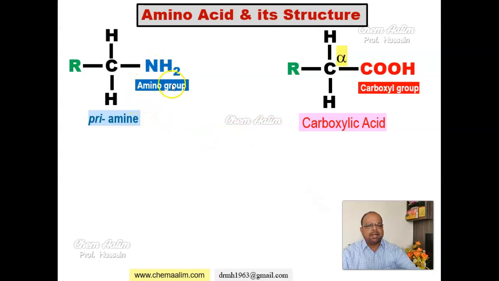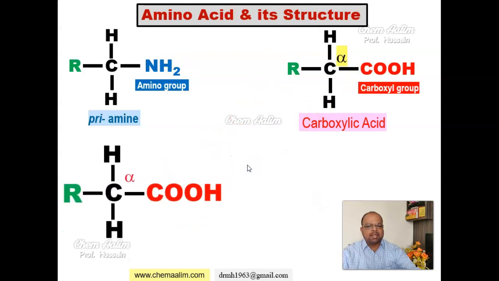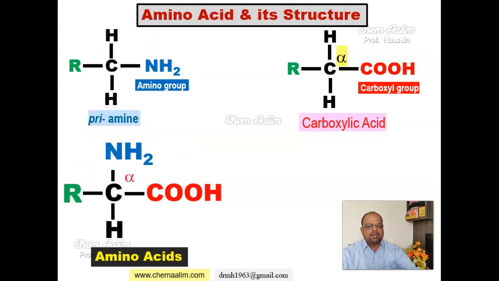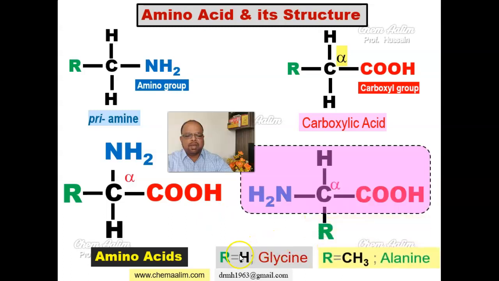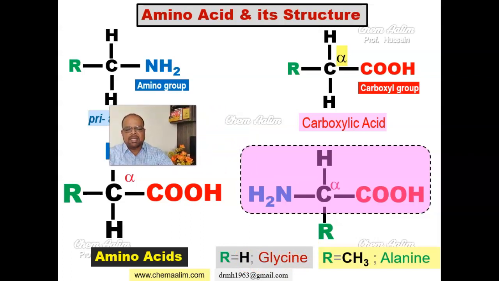It contains amino group. If you take carboxylic acid and then the hydrogen which is attached to the alpha carbon is replaced by NH2 group, then it is called as amino acid. Amino acid is a compound which contains both carboxylic acid group as well as NH2 group in the same molecule. This can also be written in a different way. If R is equal to hydrogen, then it is glycine. If R is equal to CH3, it is alanine.